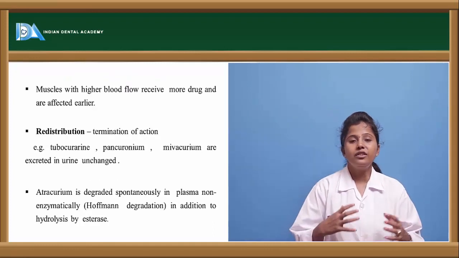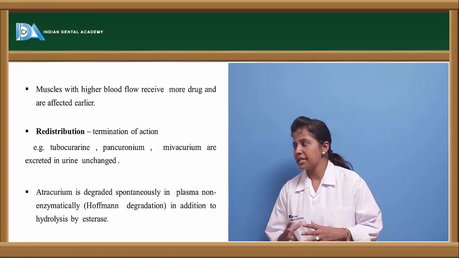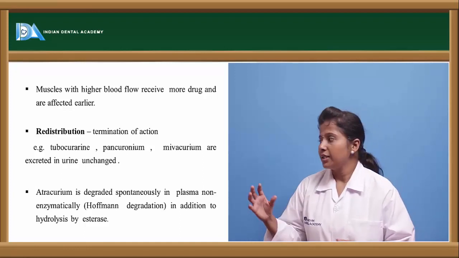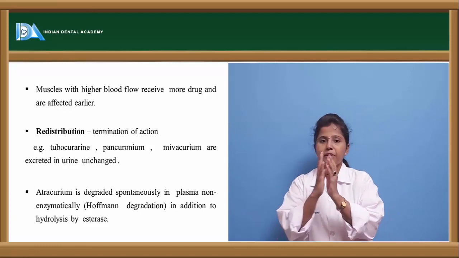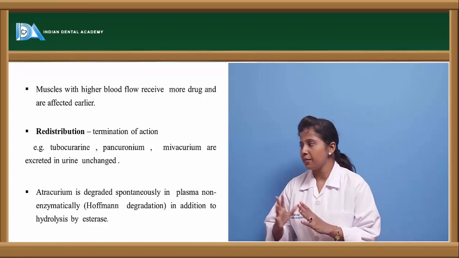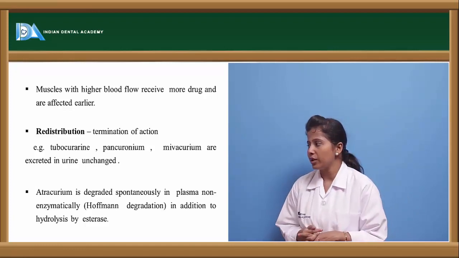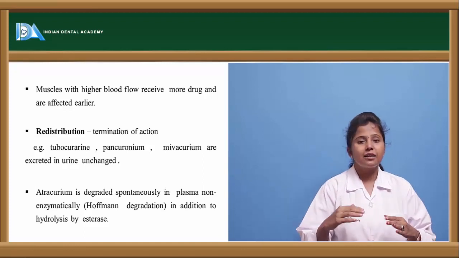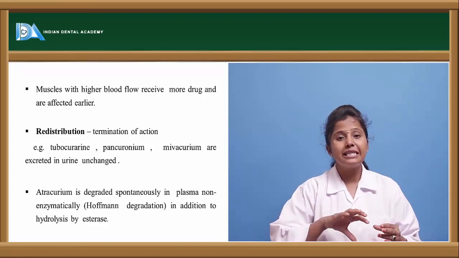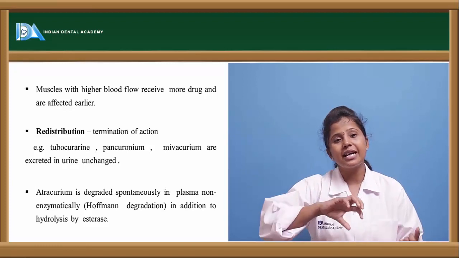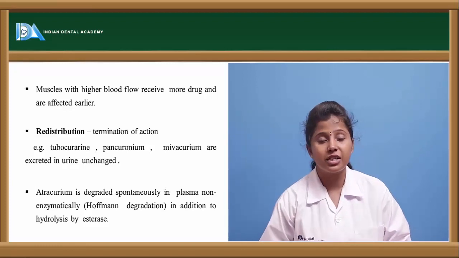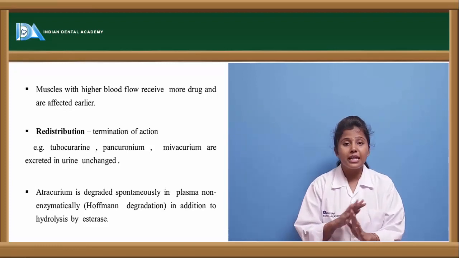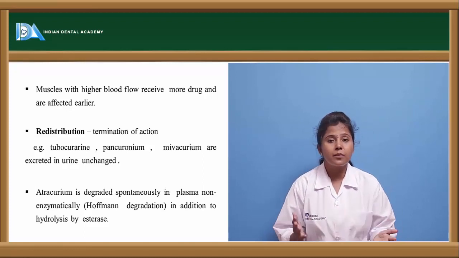Here, how is the redistribution of these drugs taking place? For example, if we take tubocurarine, pancuronium, mivacurium, when administered, they are excreted in the urine unchanged. I mean, they are not forming any metabolites, they are not undergoing metabolism at all.